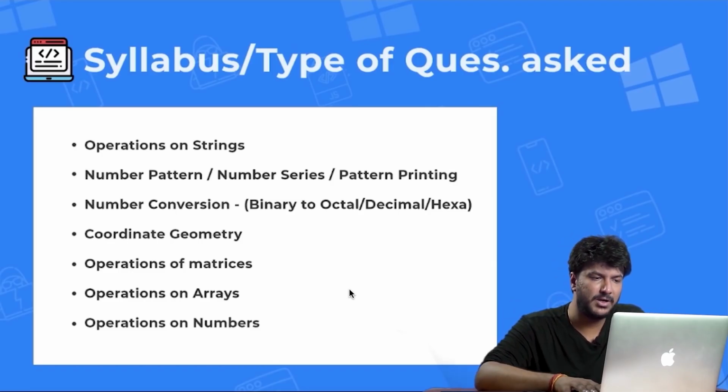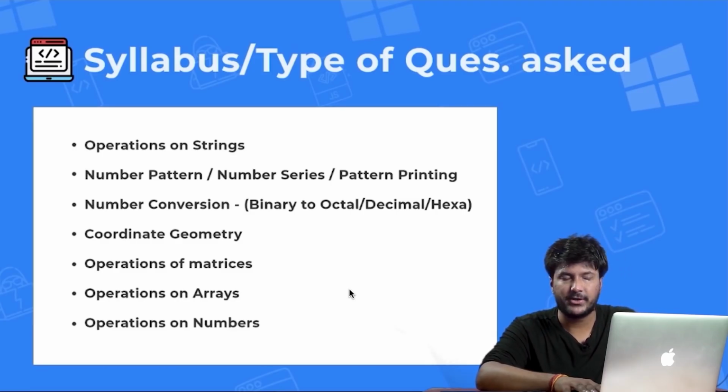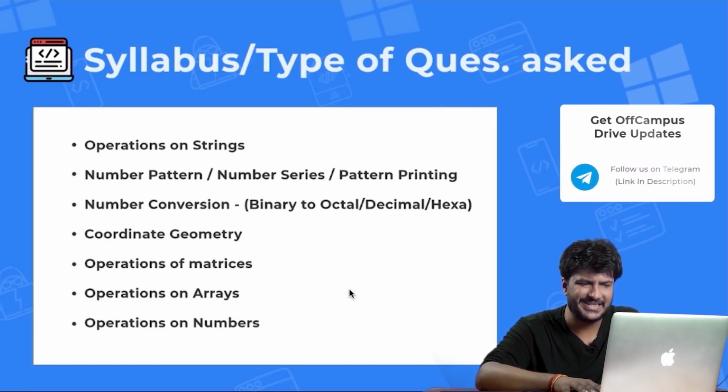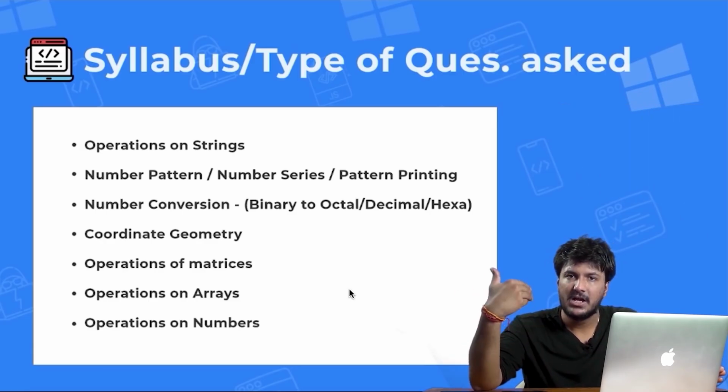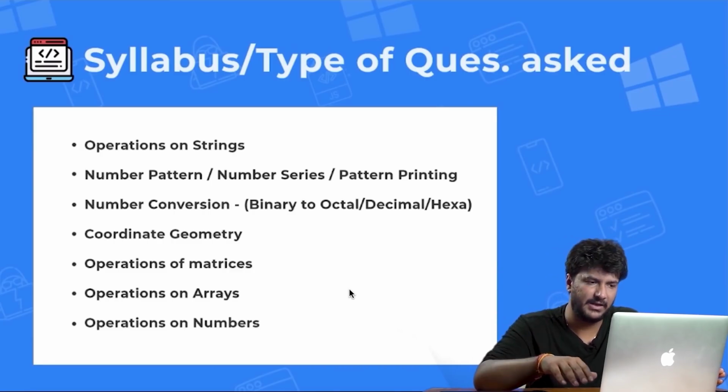Then you would also have number conversion, which was asked just last time also in last year's exams, about hexadecimal numbers. So binary to octal, octal to binary, decimal to octal, octal to decimal, hexadecimal, all these things you should know. Then a coordinate geometry question. In fact, this coordinate geometry question I'm going to take up in this video, so you will understand more about it. Operations on matrices would be asked, like matrix multiplication, deletion, adding all the rows and columns. Not that easy, but yes, the concept would be the same, and then they'll make it difficult.